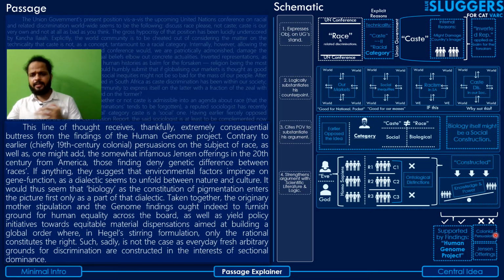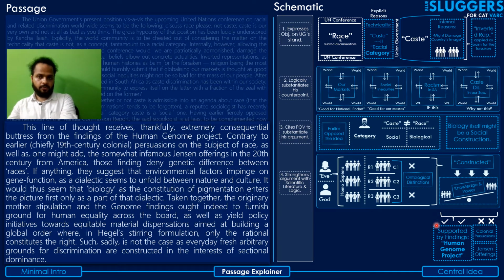So contrary to these earlier opinions, which did not support the idea of racism being a construct, the findings of the Human Genome Project do support the idea that this categorization is mainly constructed, not inherent.